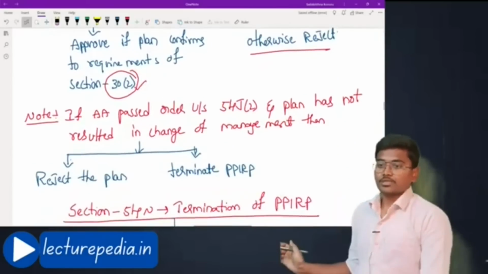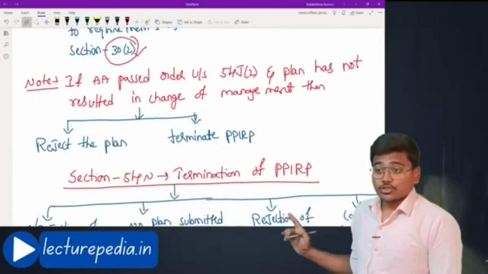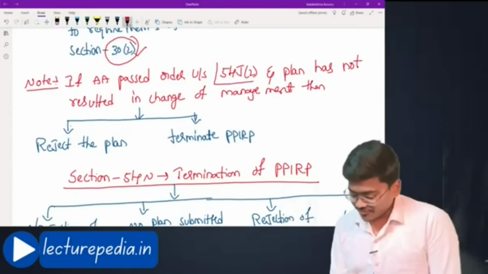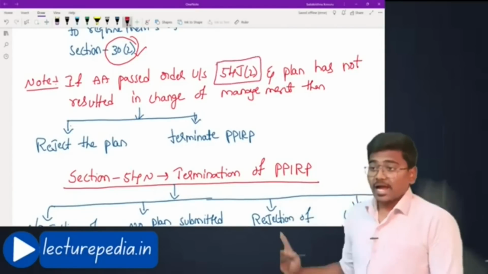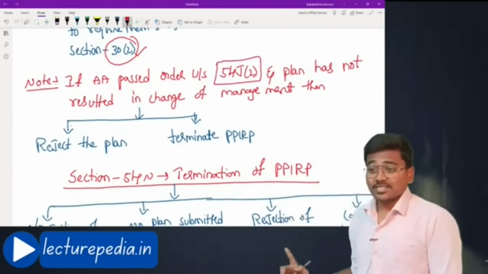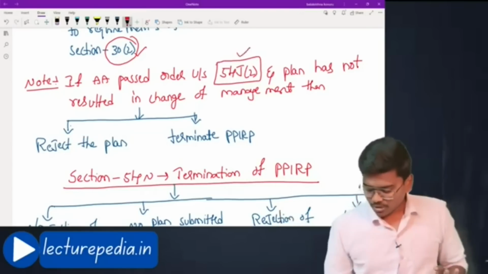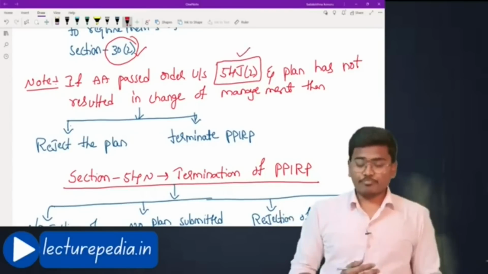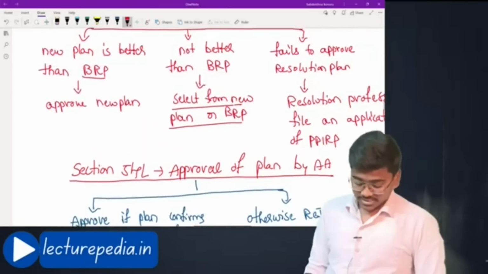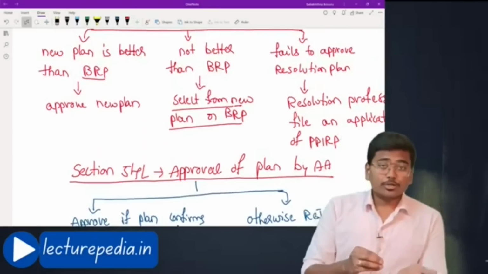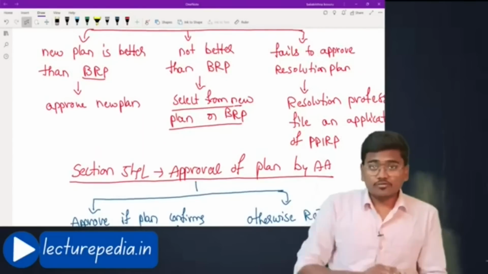Here the note: if the adjudicating authority passed an order under section 54J subsection 2 and the plan has not resulted in change of management, then first of all you have to understand what this section 54J subsection 2 is. We have seen that in case of PPIRP, the management of the corporate debtor would be with the existing board of directors only.